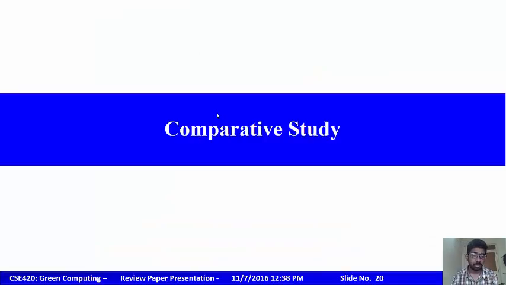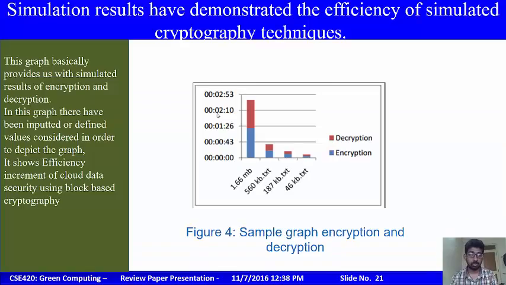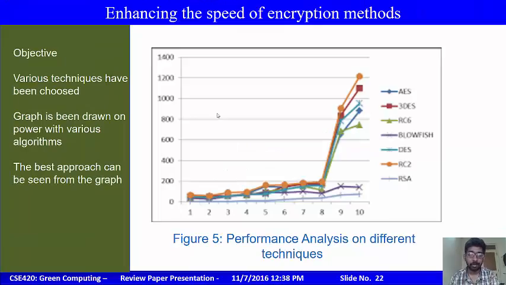Hello, I am Vamsi Krishna. Now I am going to tell about the comparative study of our paper. Simulation results have demonstrated the efficiency of simulated cryptography techniques. This is a sample graph of encryption and decryption. The graph basically provides us the simulated results of encryption and decryption. In the graph, there are inputs, defined values considered in order to decrypt. It shows the efficiency increment of cloud data security using block-based cryptography, enhancing the speed of encryption methods.